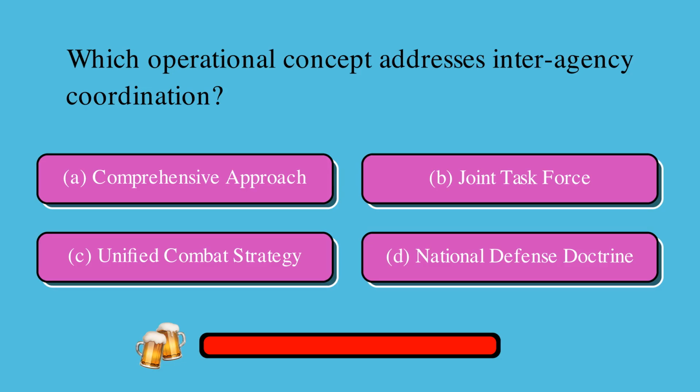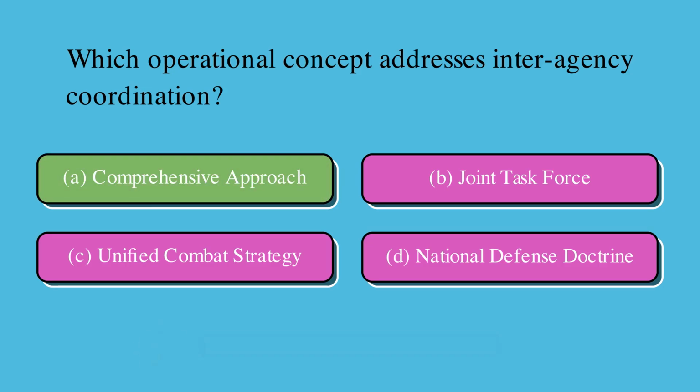Which operational concept addresses interagency coordination? Is it A, comprehensive approach, B, joint task force, C, unified combat strategy, or D, national defense doctrine? The correct answer is A, comprehensive approach.